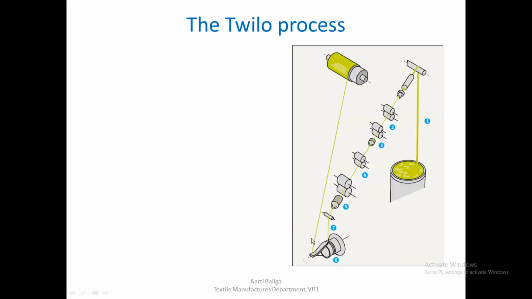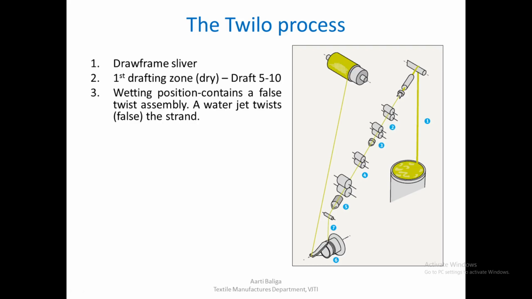So we see here the yarn passage for Twilo process. This is the third passage draw frame sliver that we are going to feed into the Twilo machine. There is a drafting zone, first drafting zone, which would be a dry drafting. That means still the water has not come into the picture. So this is the first drafting zone which applies a draft of around 5 to 10. Then we see here number 3 is a false twisting assembly, and here the twisting is done by using a water jet.